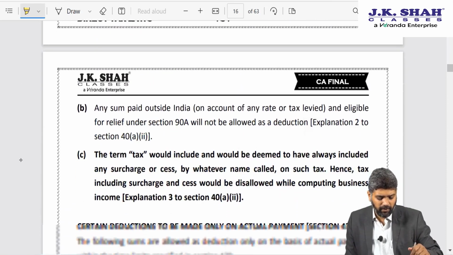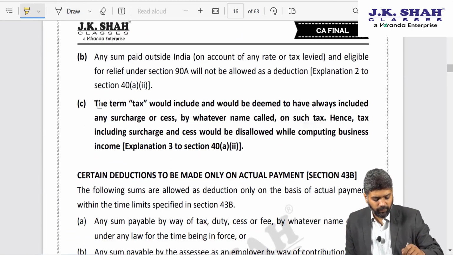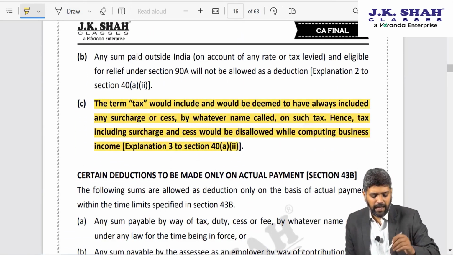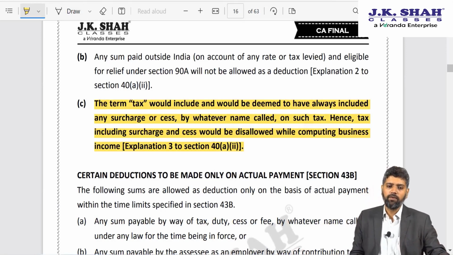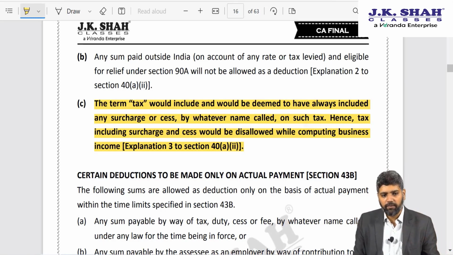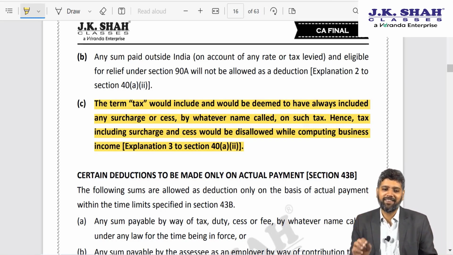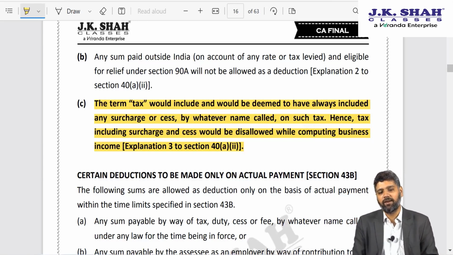This year the government said, let us clarify on this aspect. They said the term tax would include, and would be deemed to have always included, any surcharge or cess by whatever name called on such tax. Hence, tax including surcharge and cess would be disallowed while computing business income.